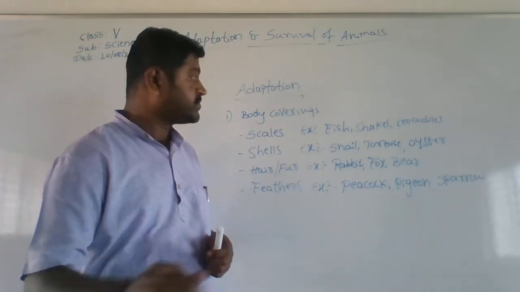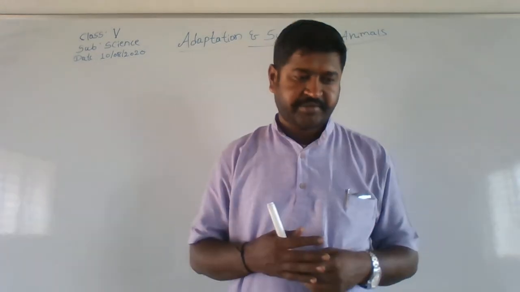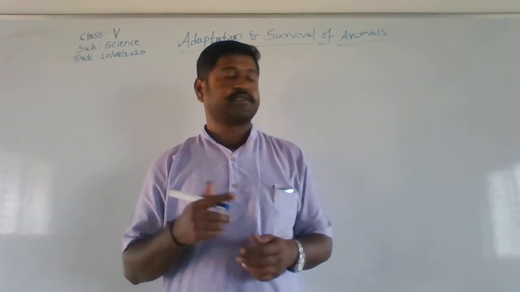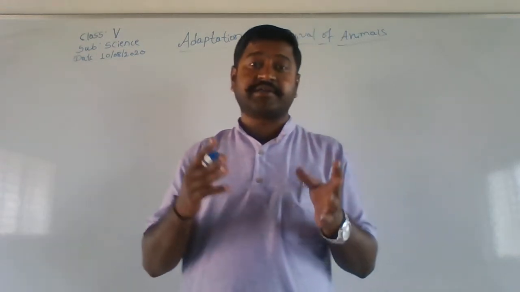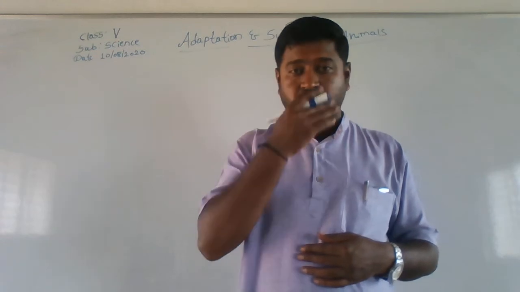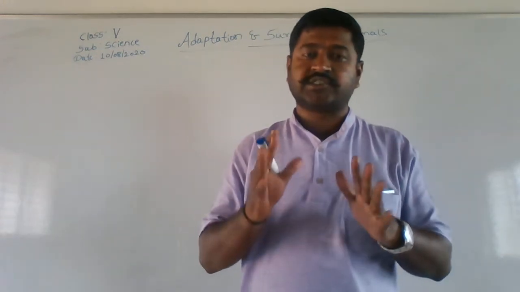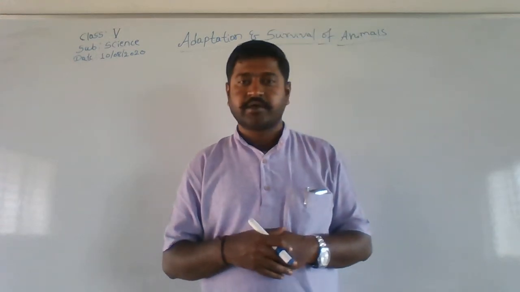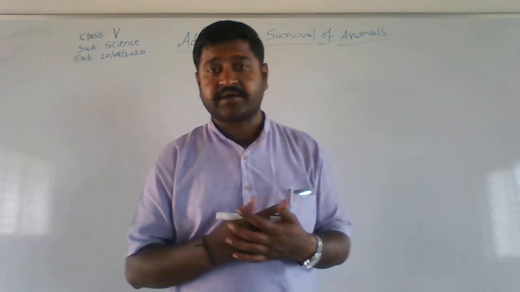The next one is about the breathing organs of animals. So what are the respiratory organs? For example, we human beings respire through our nose, and the air is respired entirely by our lungs. Similarly, there are animals which have their own respiratory organ.